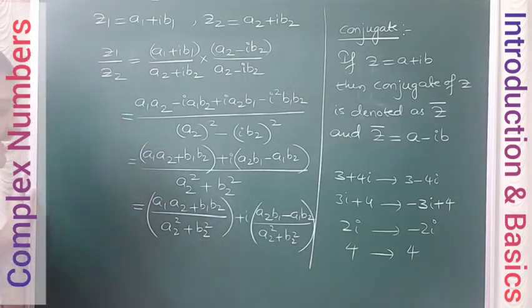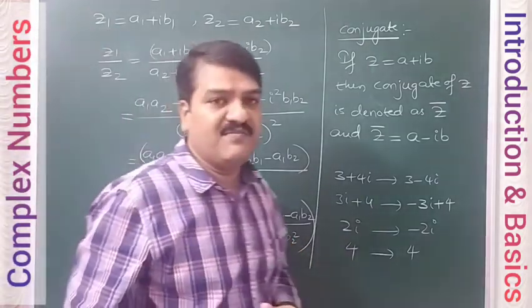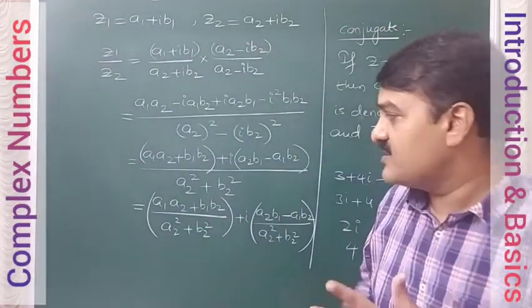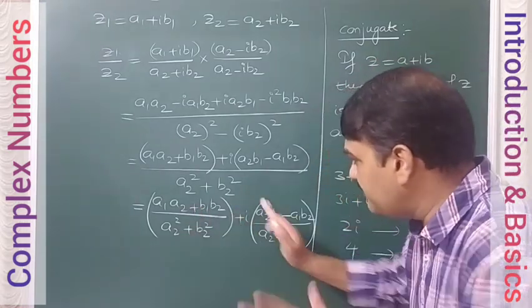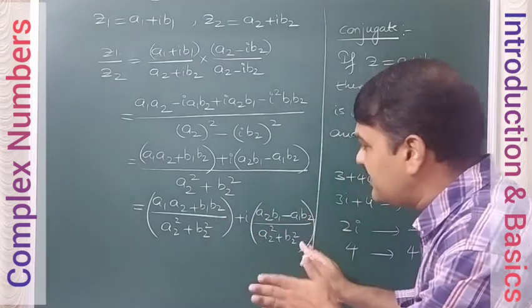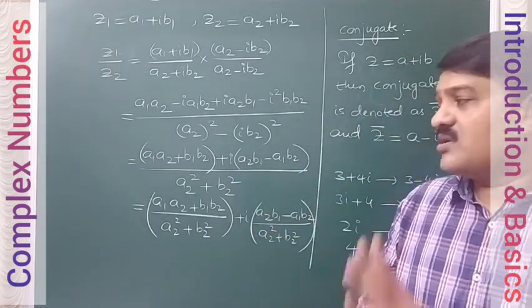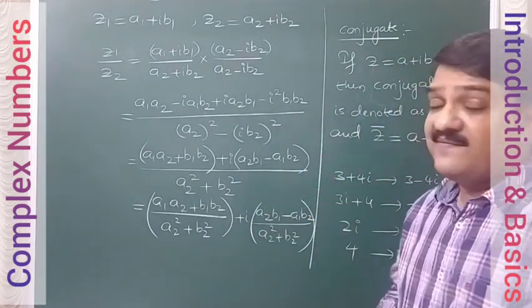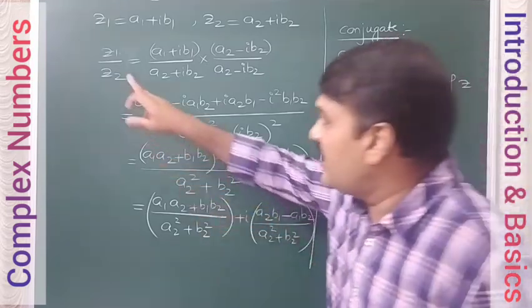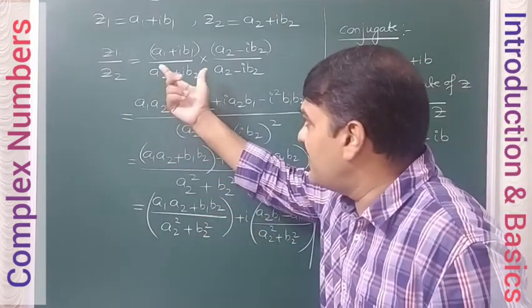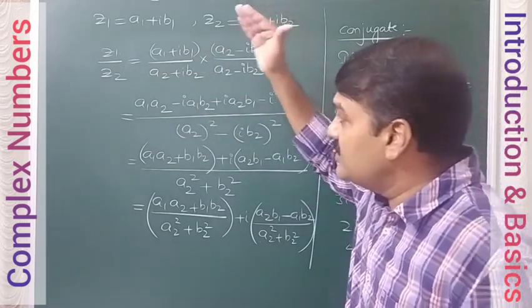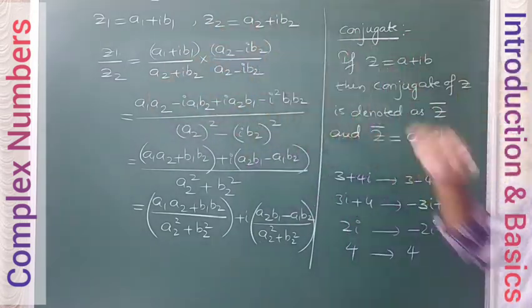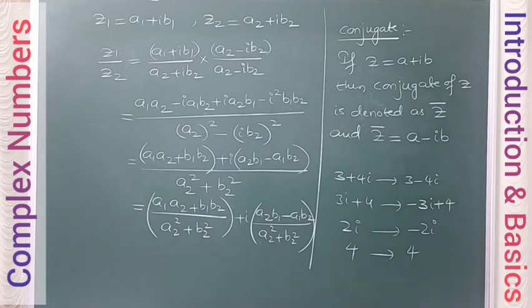That means we are trying to write in a plus ib form. So after the simplification process is completed, this is a plus ib. It means real plus i into the imaginary part. But what you have to remember is, whenever you have a complex number or imaginary number in the denominator, simply divide and multiply with the conjugate of the denominator. So this is the division process of complex numbers.